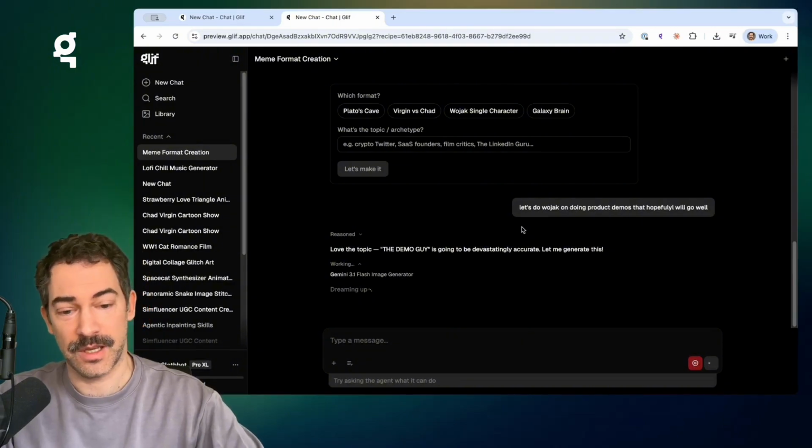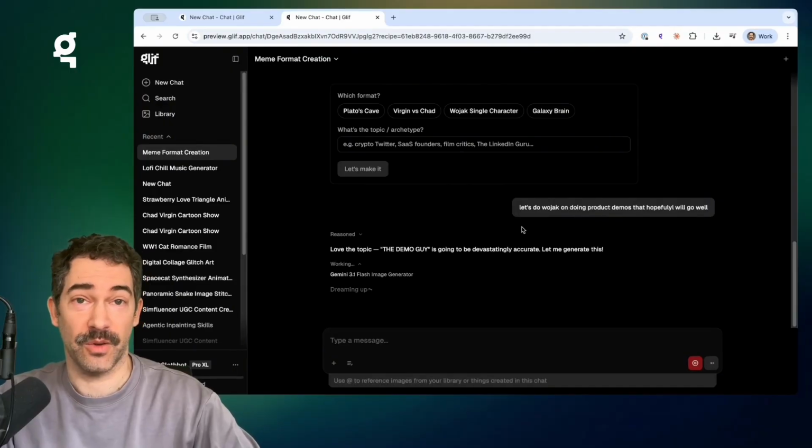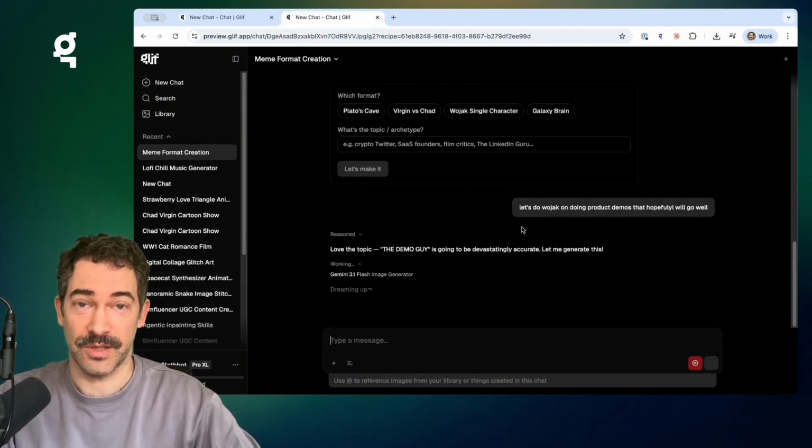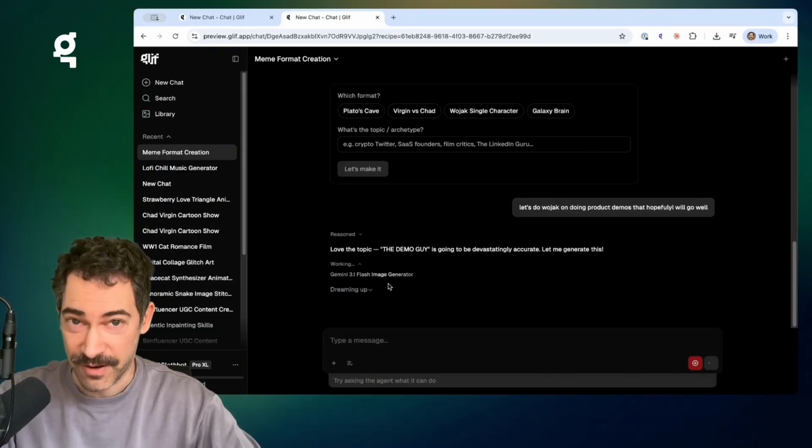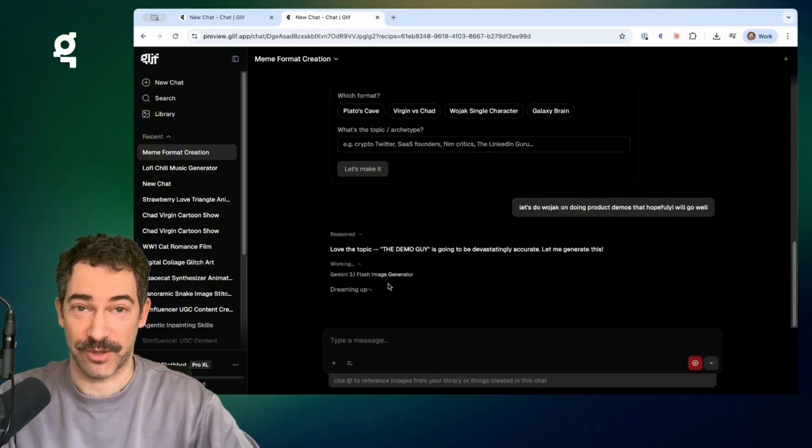And you can see that instead of using the old Glif workflow, it's using Gemini 3.1 Flash with a very specific prompt that will enable it to do the Wojak meme just as good, but to be honest, quite a bit better than the old Glif workflow ever did it. So, quick example of how it's essentially on parity with lots of the stuff that we had on the old Glif, but better.